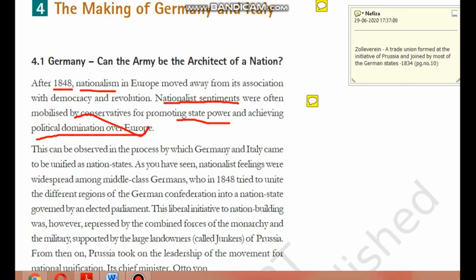Again in 1848, middle class Germans tried to unite and elected a parliament. They had a liberal initiative of building a nation, but what happened? The monarchy, the military and the large landowners, the Junkers. So here you got the word Junker, meaning large landowner. It can be asked as a 1 mark question: who are Junkers? Junkers are large landowners of Prussia. All these, the monarchy, military and Junkers, came together and dismantled the Frankfurt Parliament.